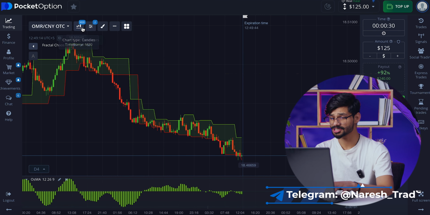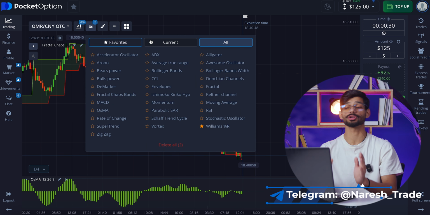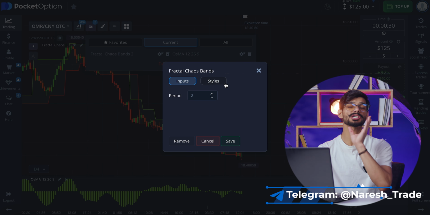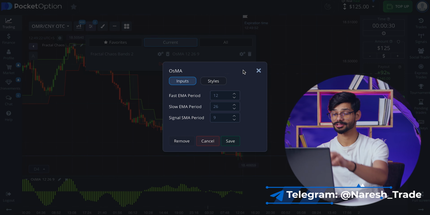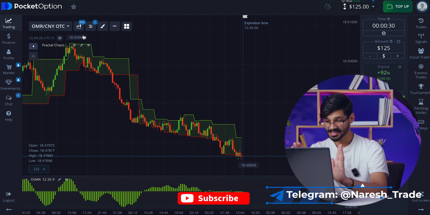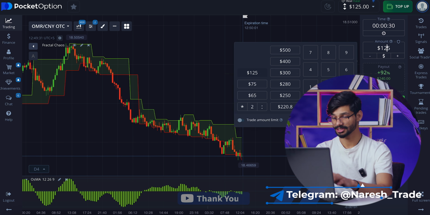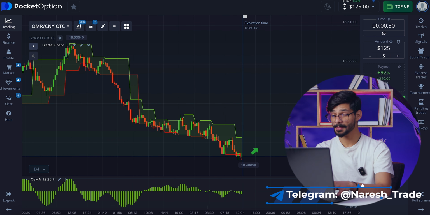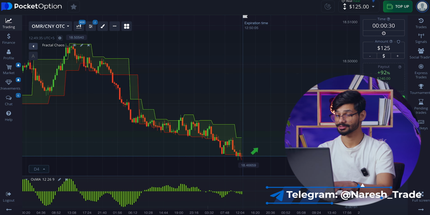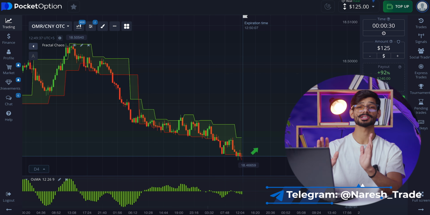Before starting a transaction, you need to set the necessary settings. First, put the candle type on the chart. Set the time frame to 30 minutes. Then turn on the indicators, Fractal Chaos Bands and OMAs. You can see the settings for these indicators on the screen. Set the currency pair. The transaction time is only 30 seconds. Now let's move on to the transaction.